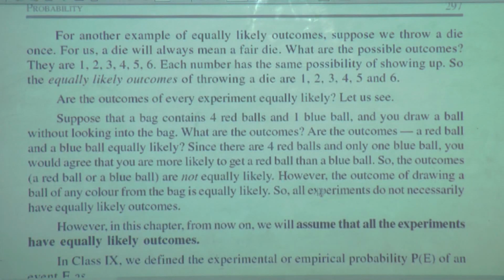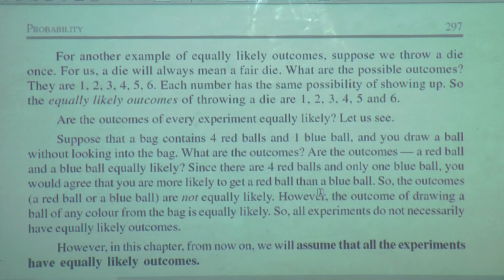They have made it very clear what the possibilities are and under what conditions the things are unbiased. For another example of equally likely outcomes, suppose we throw a die once. For us, a die will always mean a fair die.